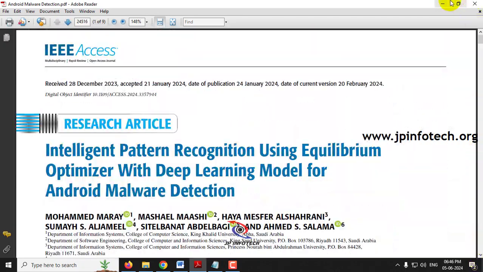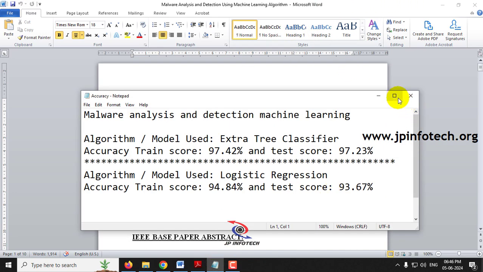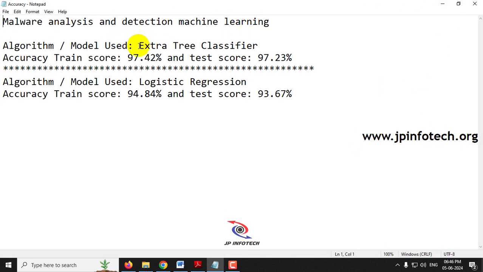Now let us see what our proposed system is and what model we have used. In our proposed model, we have used two different models. One is the extra tree classifier and the other one is logistic regression. Now the question is, what is the accuracy? In our extra tree classifier, we have achieved a train score of 97.42% and a test score of 97.23%. And in logistic regression, we have achieved a train score of 94.84% and a test score of 93.67%. Of the two implemented models, the extra tree classifier gives a very good response.